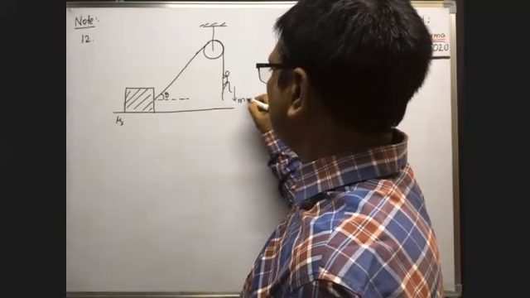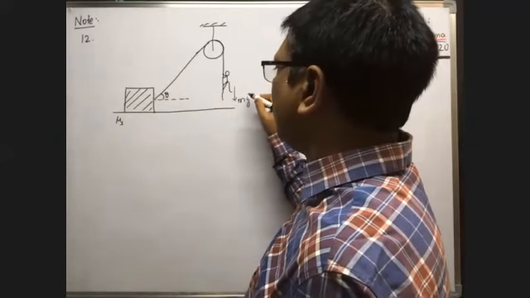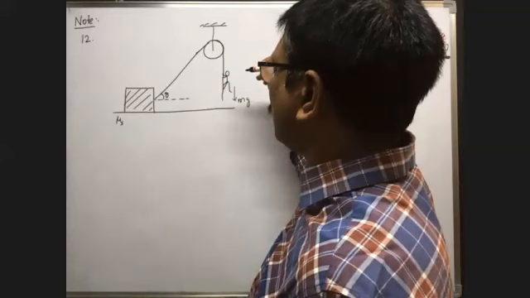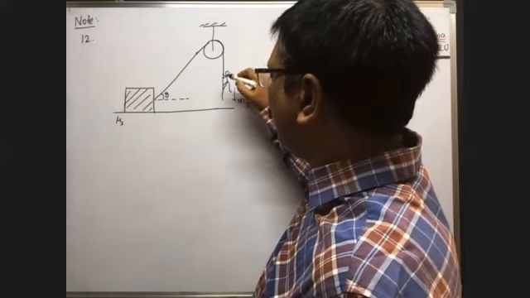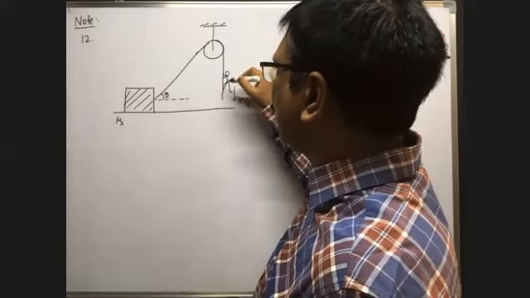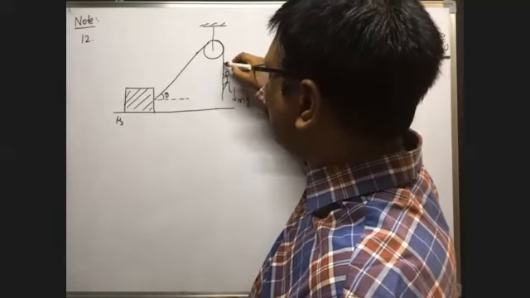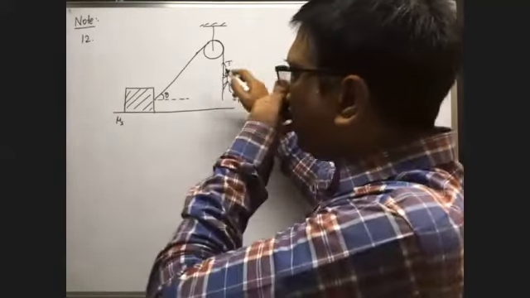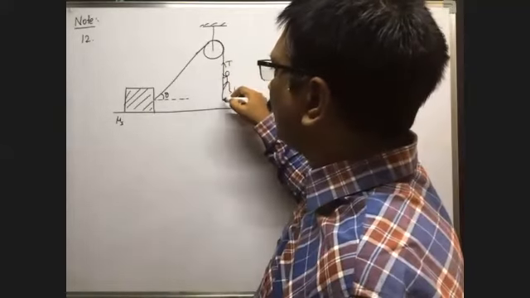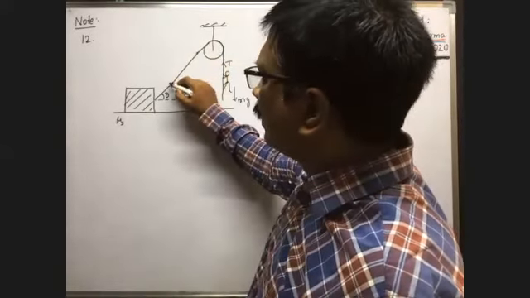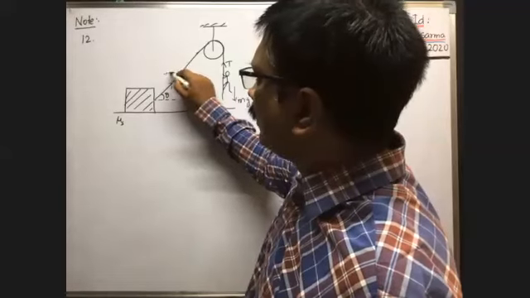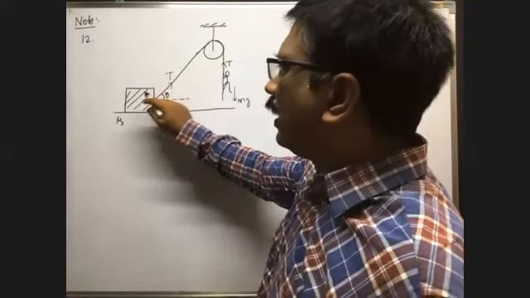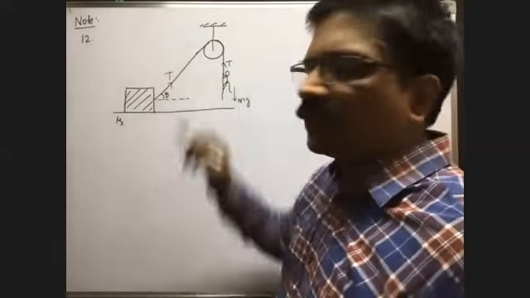Suppose the mass of the monkey is m, then the weight mg acts downwards. As it is at rest, under equilibrium, the string also exerts the same amount of force on the monkey in the upward direction. As it is a light frictionless pulley and the same string, the same tension acts on the block through the rope in this direction.